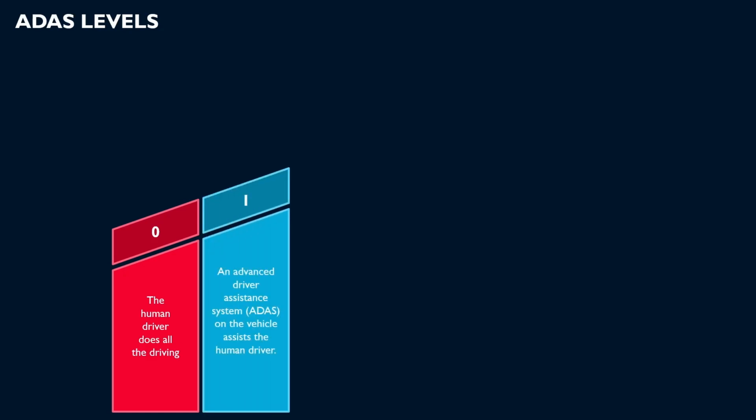Level 1, Driver Assistance. Level 1 involves a single automated system such as adaptive cruise control or lane keeping assistance. The driver still needs to be actively engaged and monitor the environment in case of Level 1.